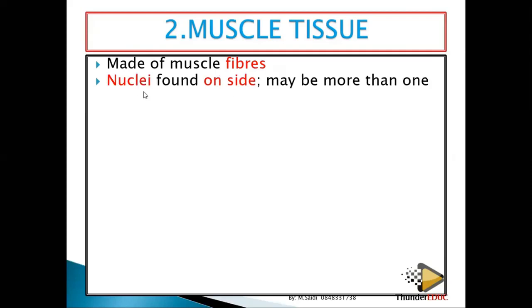Remember a cell has a nucleus. If it's one, it's a nucleus; if there are many, we call them nuclei, found on the side. They are supposed to be on the side. Why? Because the cells are long, so the nuclei provide at least a surface for these fibers. Nuclei found on the side may be more than one. Why do we need more than one? Remember, the nucleus is very important in controlling the functioning of the cell. So if you have more than one, it means that at least these muscles can be more active.